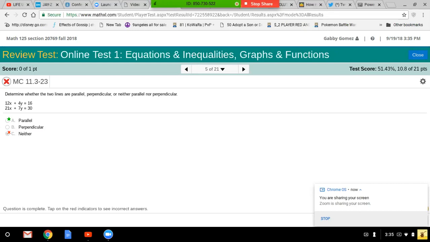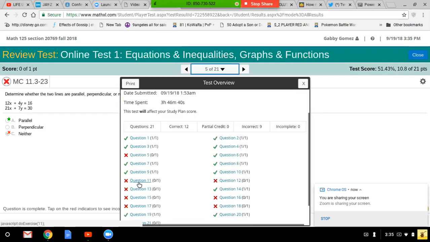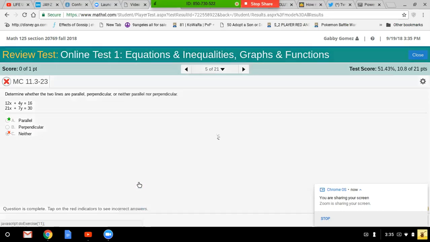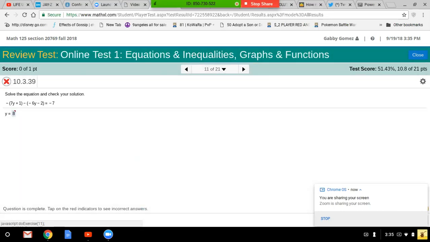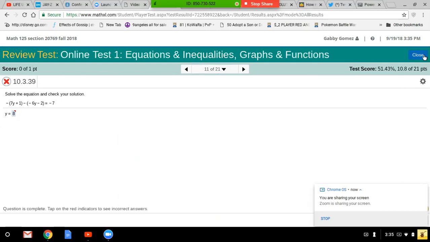Let's click on the arrow down again one more time, please, so we can see the list of questions. I'm going to do one more. The next problem looks like 11, right? Click on number 11, and the reference number is 10.3.39. For every problem you see an X next to, you need to write down the reference number. When you're done with all that, go ahead and close this page to the right. You see that it says close. Just close this page.